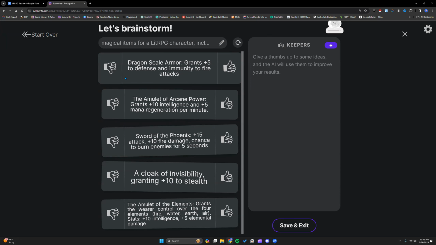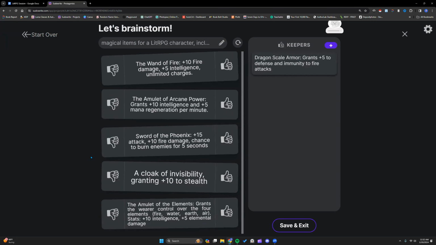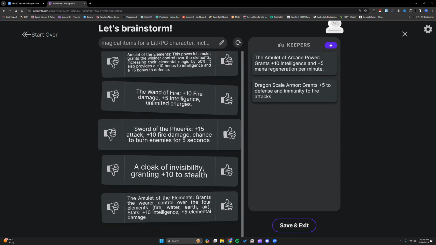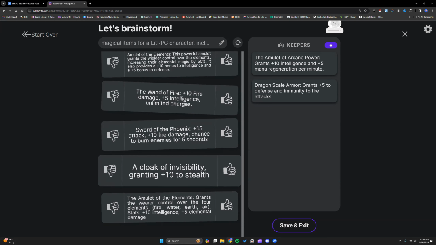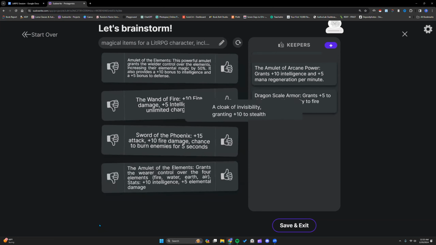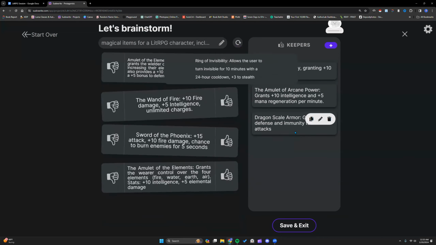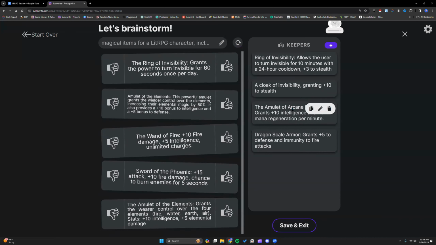So we got dragon scale armor. Okay. He was a mage, right? Yeah. He needs some. Hey, wish I had some of these in World of Warcraft. Let's see. Cloak of Invisibility. Why not? Ring of Invisibility. Oh, so this is an example of different outputs. I like how this output is: allows the user to turn invisible, 24-hour cooldown. So you'll get the idea.